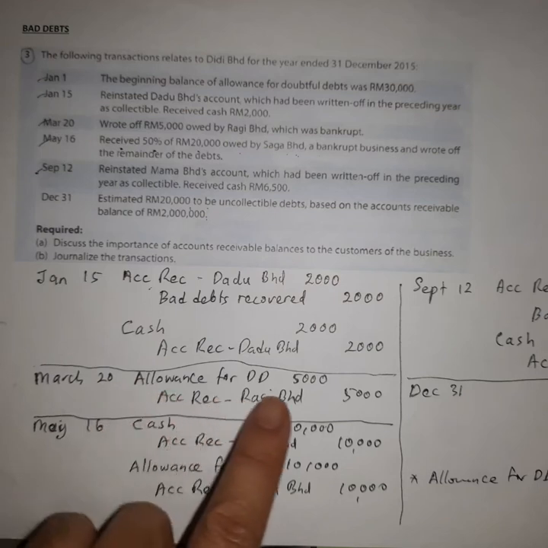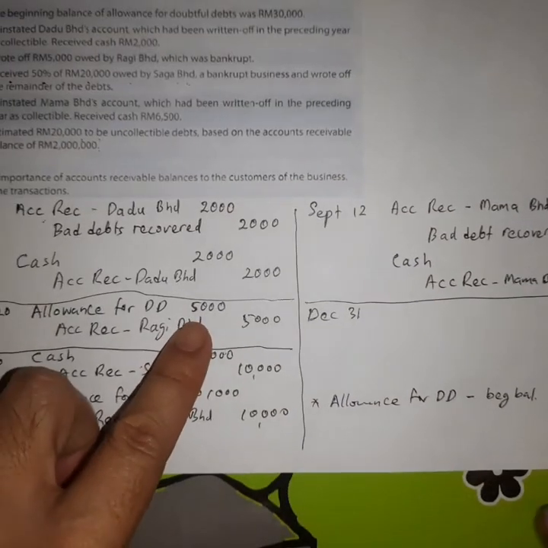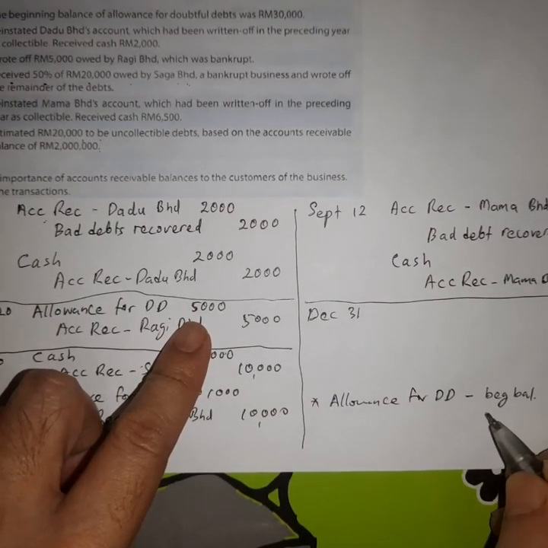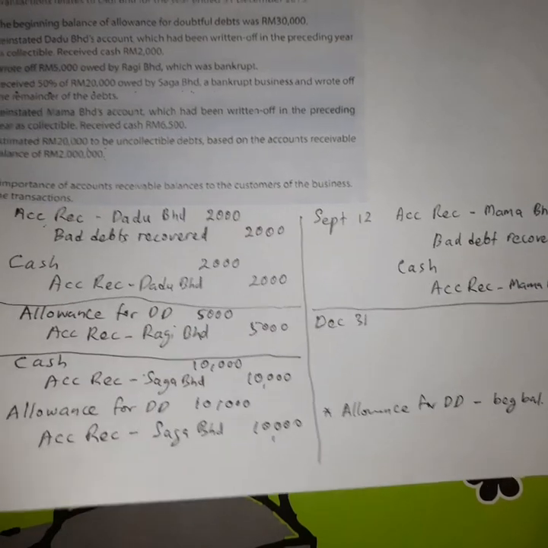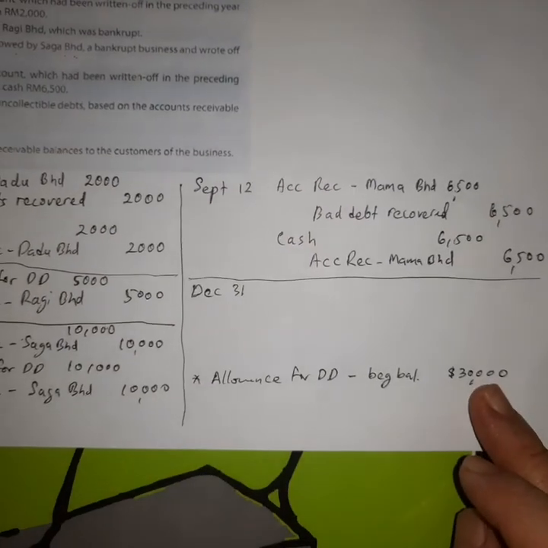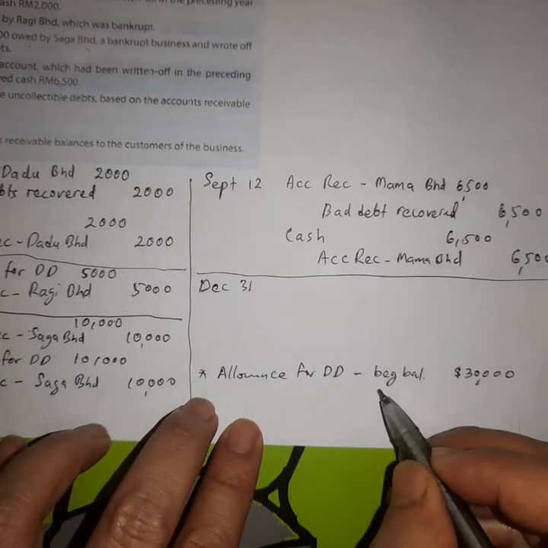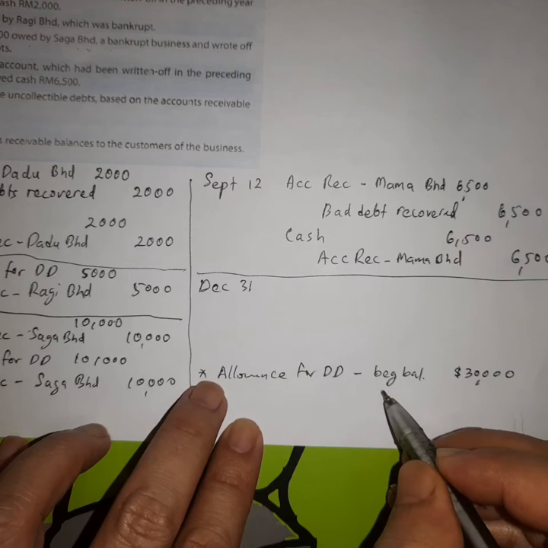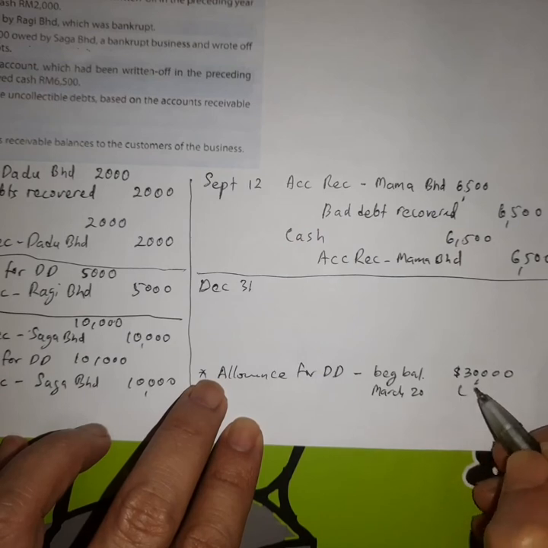The business used 5,000 allowance. So you have to minus for March 20, the business used 5,000 allowance.